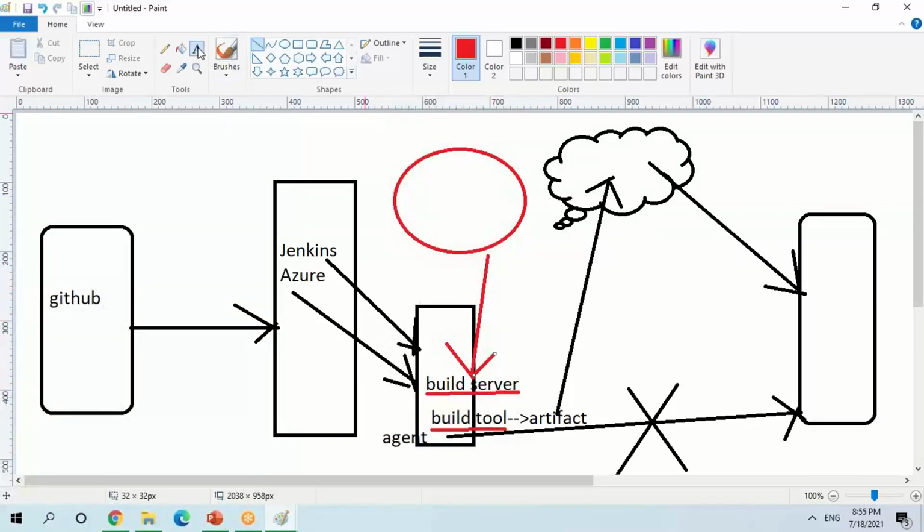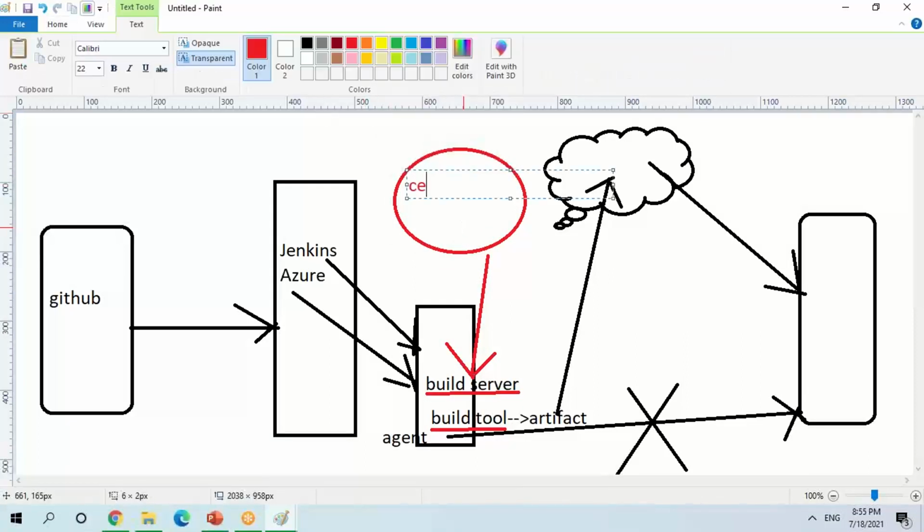So this is where all the project-specific dependencies are stored, which I download to build my project successfully.